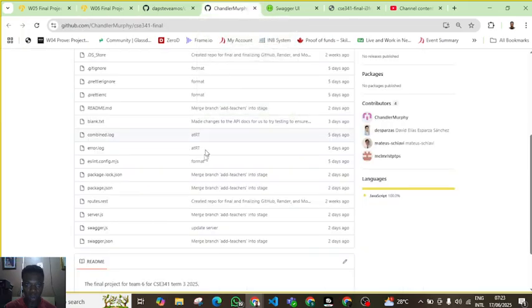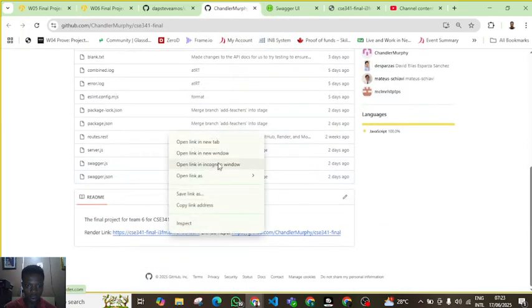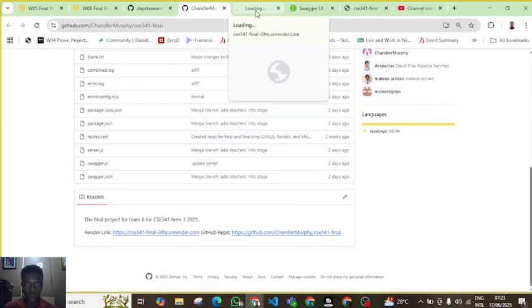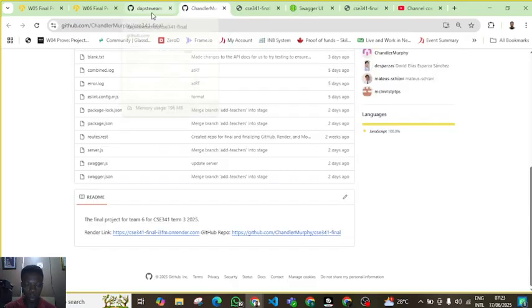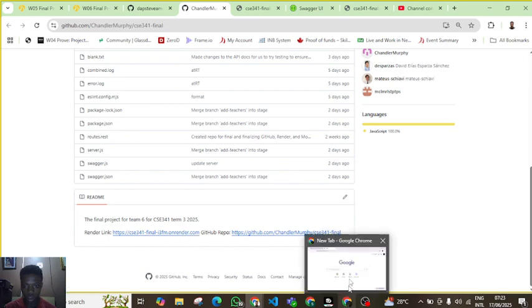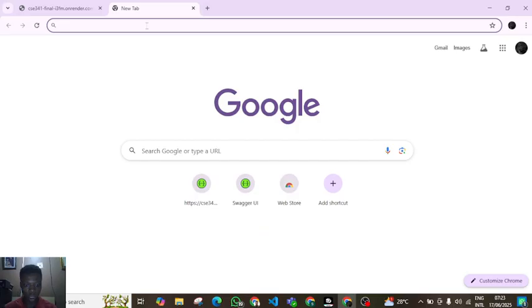I'm going to open the Render file, which is opening a new tab. It's currently loading, okay, it's already open. You can see here I'm already logged in as Steve Amos. So to show that this actually works, I'm going to go to a new tab entirely. I'll copy, okay, I already have that. So I'm going to a new tab entirely, which I'll post.